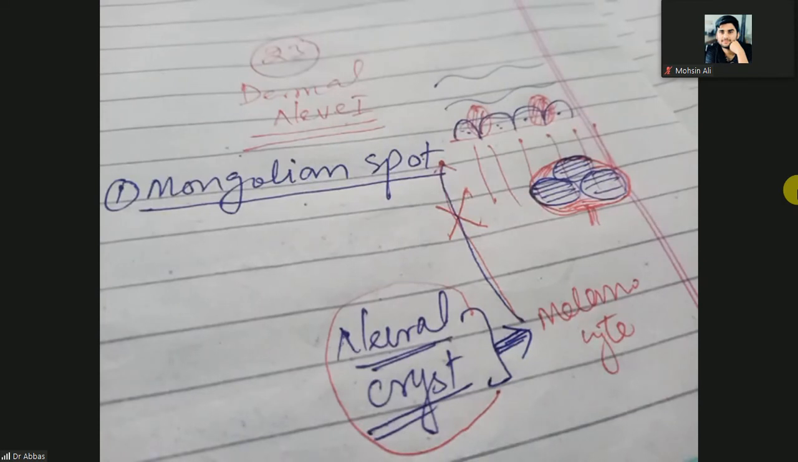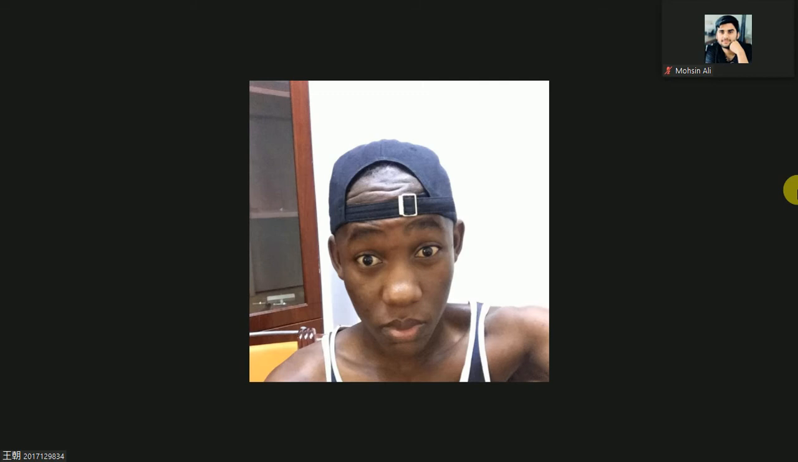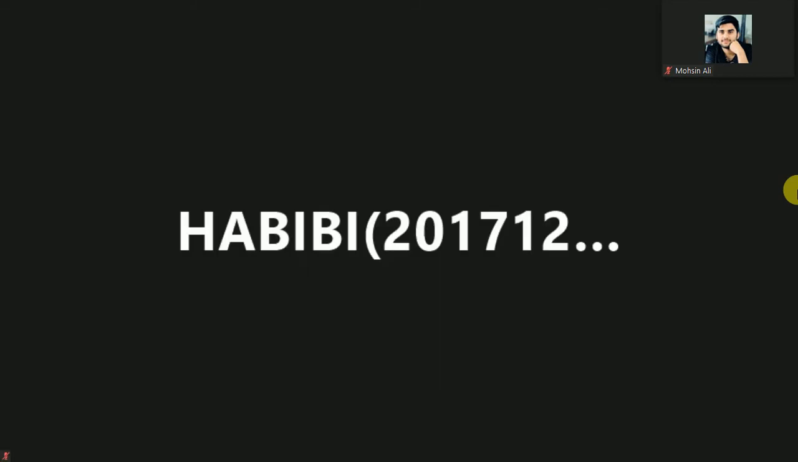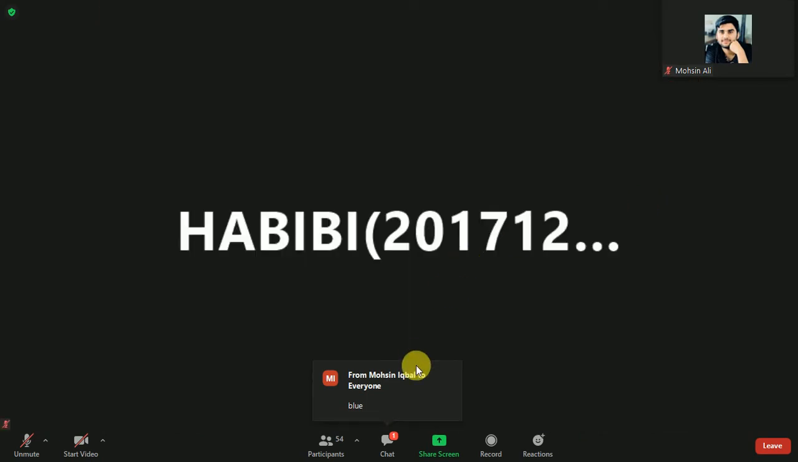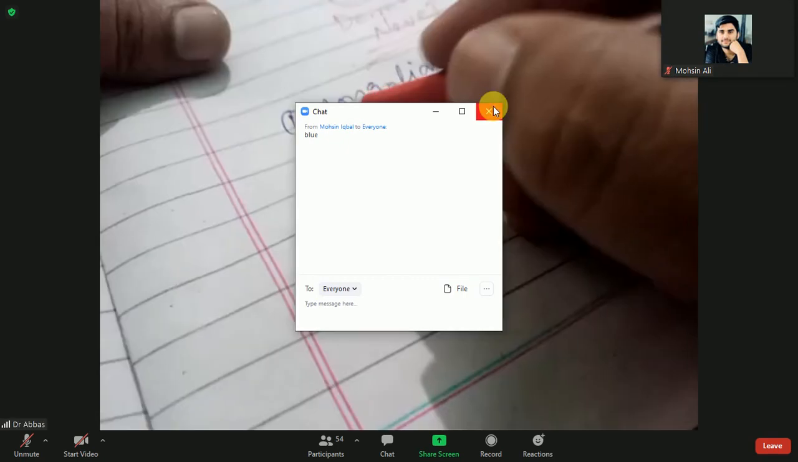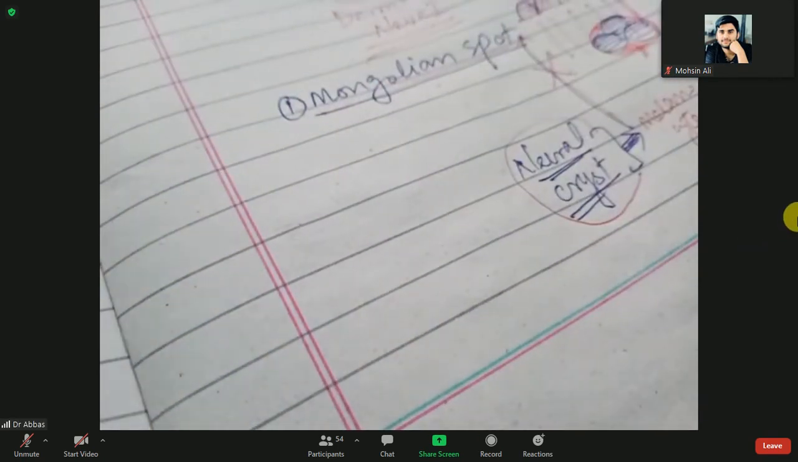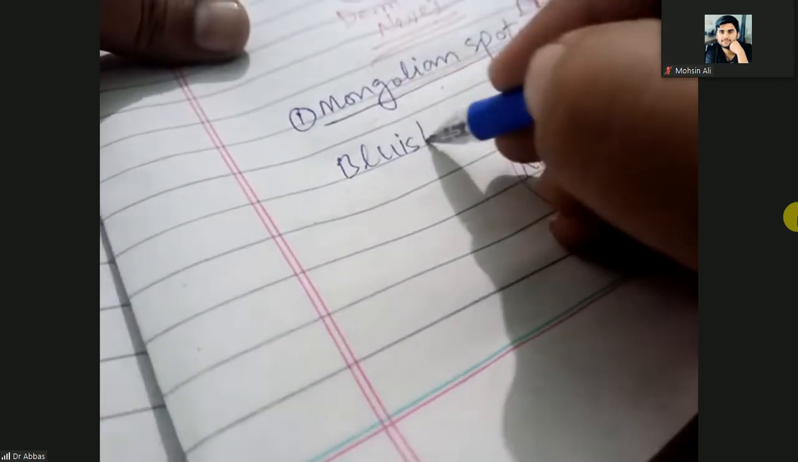What it is present in the dermis? What will be the color of the skin? What will be the color of skin in Mongolian spot? Blue, sir. Definitely, it is blue, present in the dermis. So the color of this Mongolian spot will be bluish discoloration.